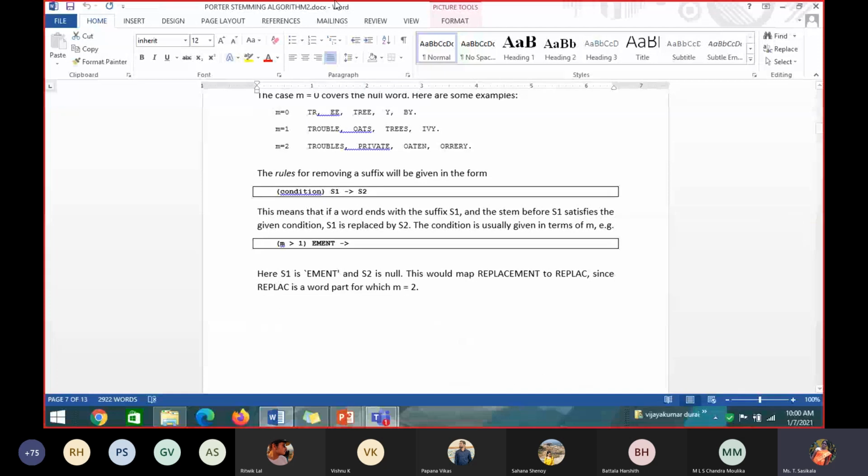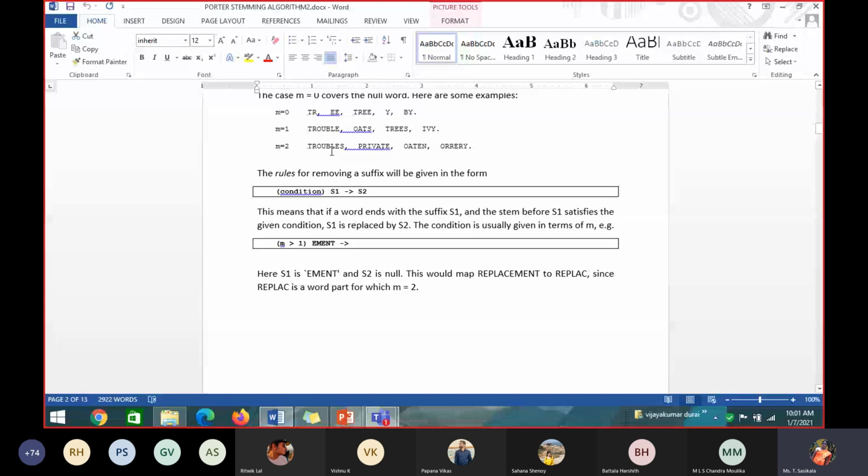For EE, what is the M value? There is only a word called EE. What is the M value? 0. For the word by, what is the M value? There is no consonant. So what is the M value? 0, ma'am. 0. Okay.